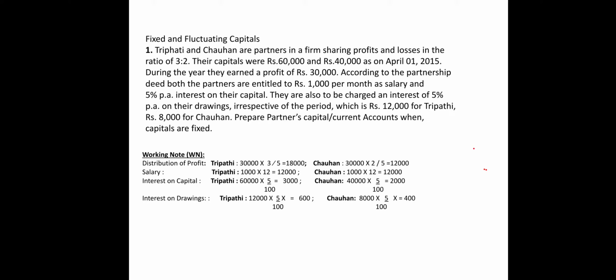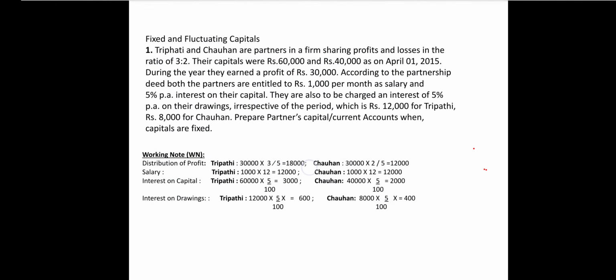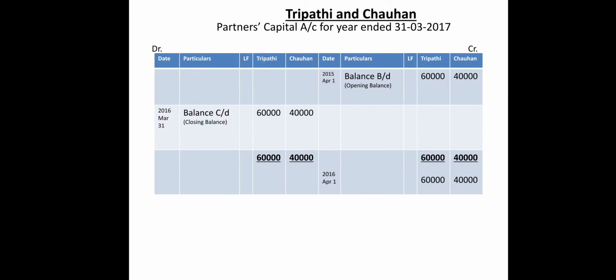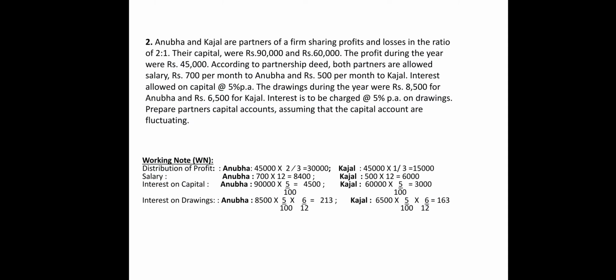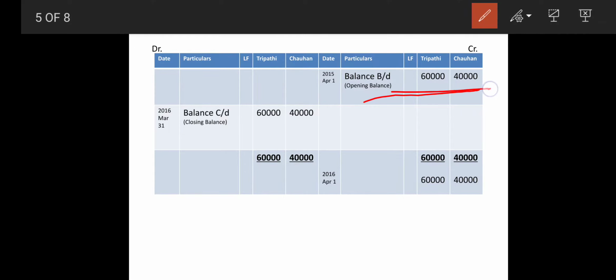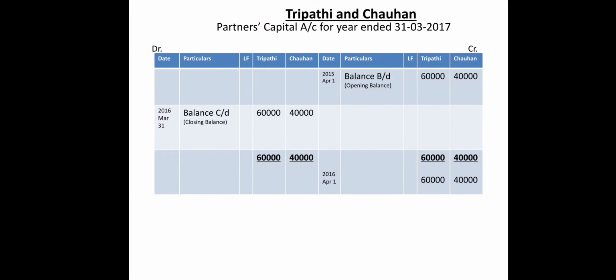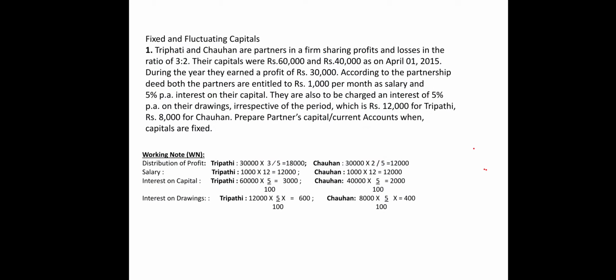And interest on capital. Interest on capital is 5%. Now first I will show the working of interest on capital. How much capital was there of both of them? 60,000 and 40,000. The capital was standing at 60,000 and 40,000. As we are aware, they started the business with 60,000 and 40,000, right? So take that amount, 60,000 and 40,000. Come to your working part. So in the working note I have drawn interest on capital.